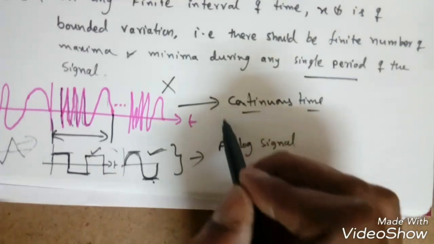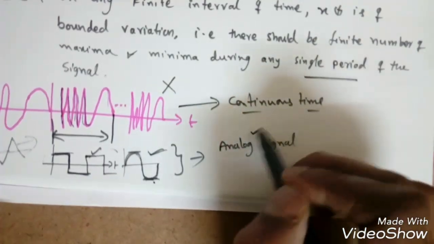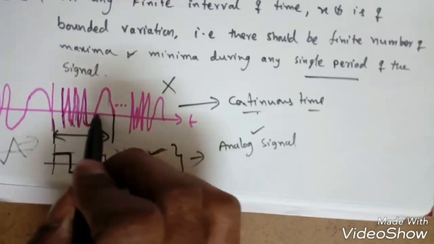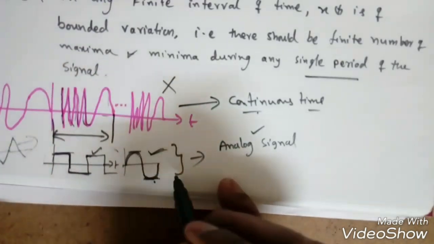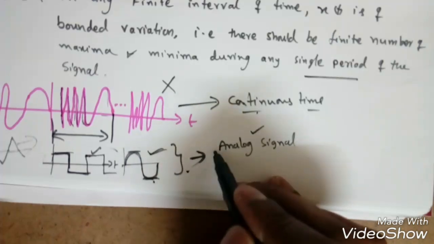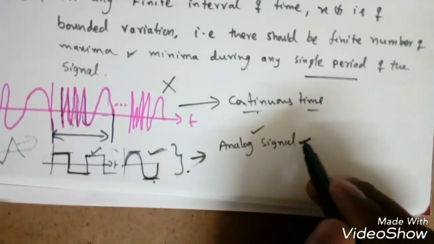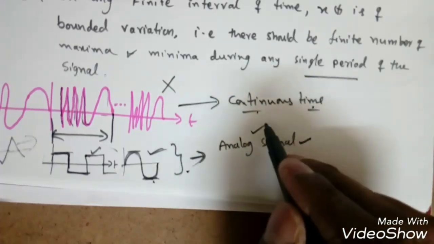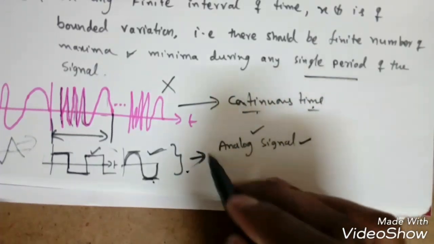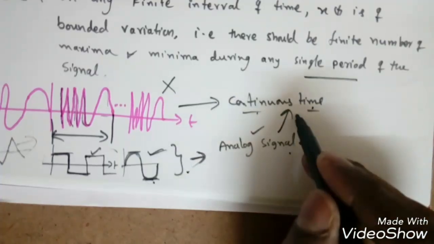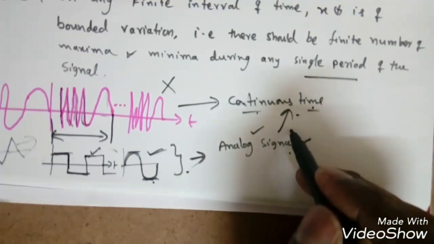So I hope you get the difference between a continuous time signal and an analog signal. In a continuous time signal, the amplitude is continuously varying with respect to time. Here also it is the same, it's a continuous signal, but it is generally one type of signal, the analog signal. So all continuous time signals cannot be analog signals, but all analog signals are continuous time signals, not vice versa, right?